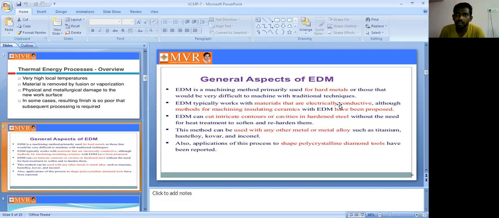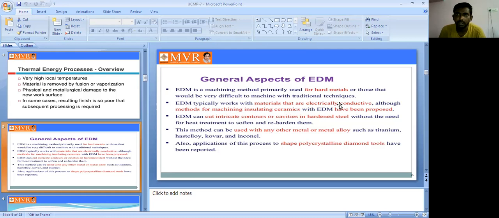Why? Because of some drawbacks on the metal surfaces. Some of the disadvantages are cracks, which we can see on particular materials, and other damages in traditional machining.